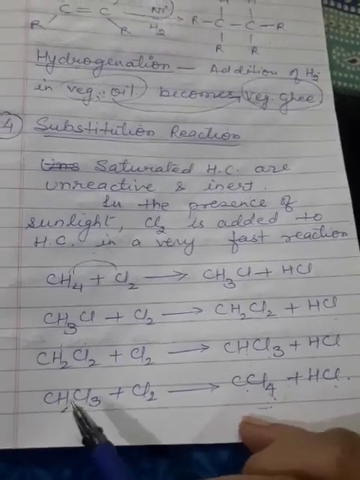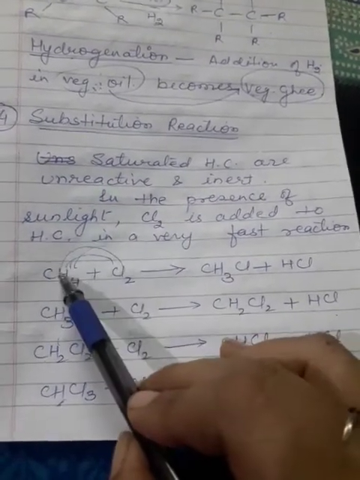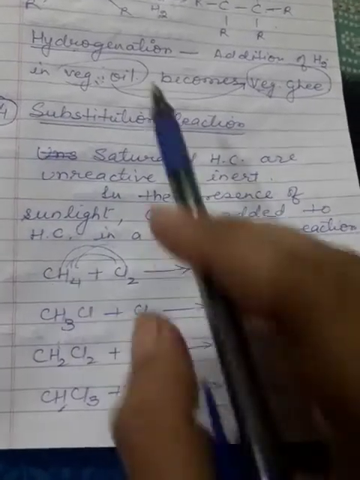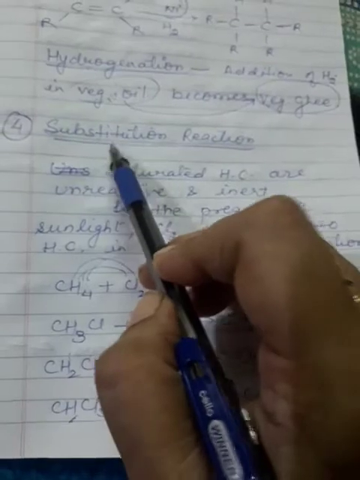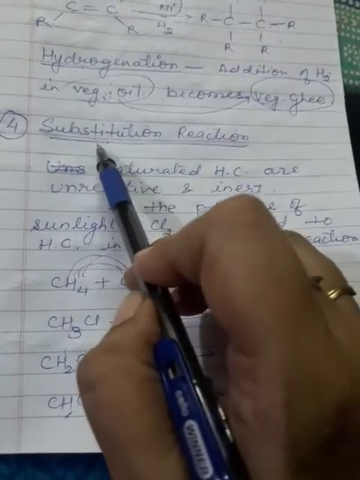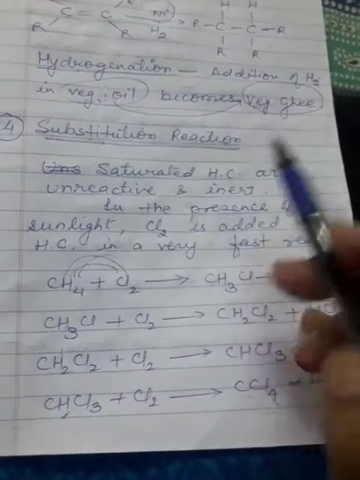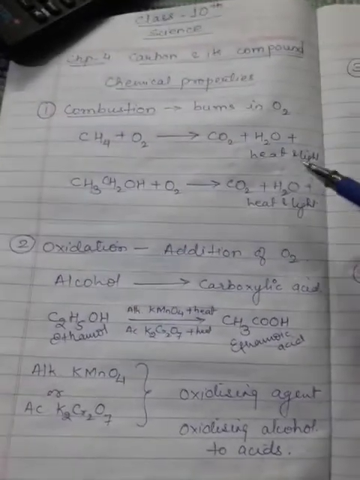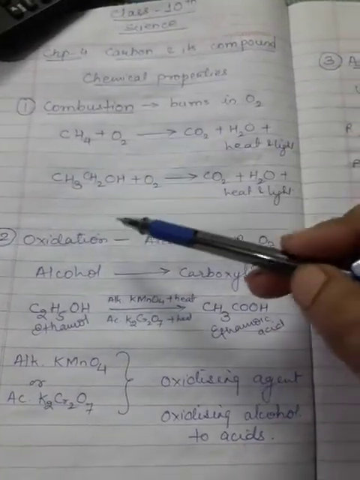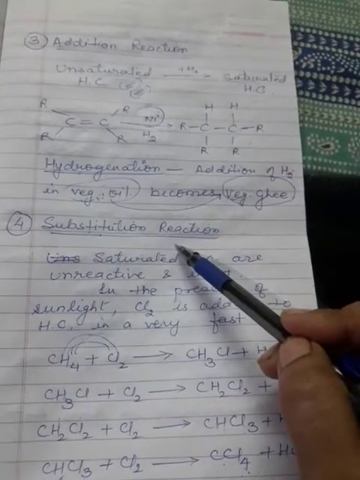Hence, this is a reaction in which always one of the hydrogen is being removed and one of the halogen group is being added. So you are substituting, you are giving some space at that vacant space, so it is called as substitution reaction. Okay, we'll further continue in the next class. So these are the four chemical properties: combustion, oxidation, addition and substitution reaction.